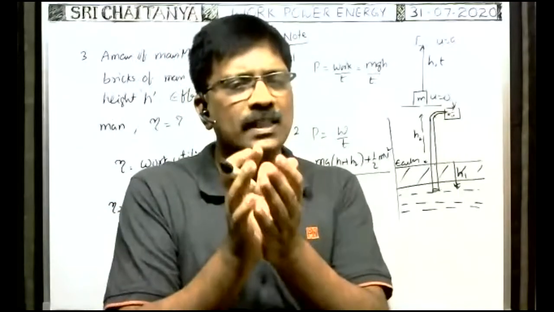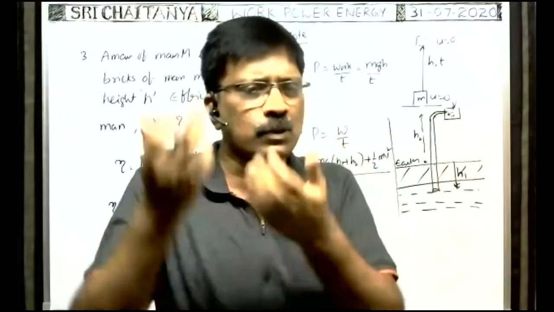But in order to lift the m mass of the bricks to a height h, the man has to lift his mass also, no?